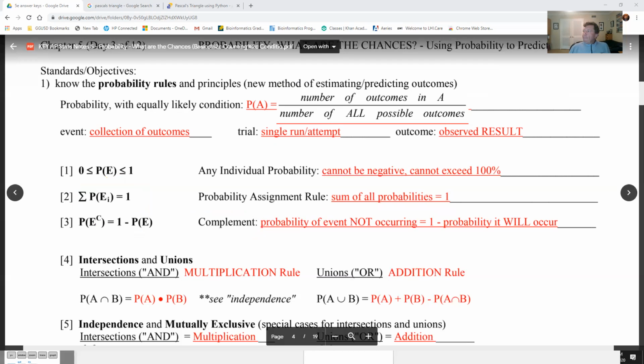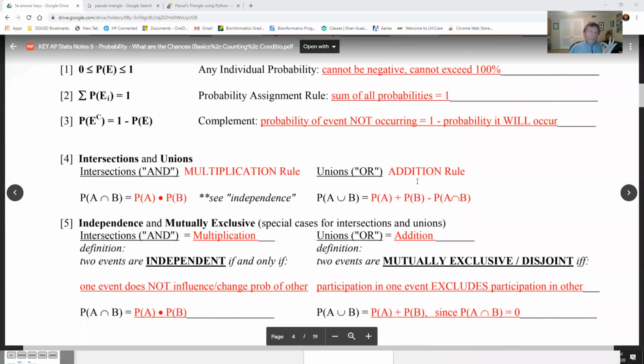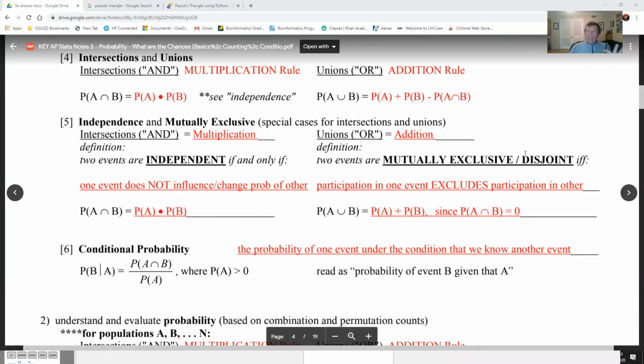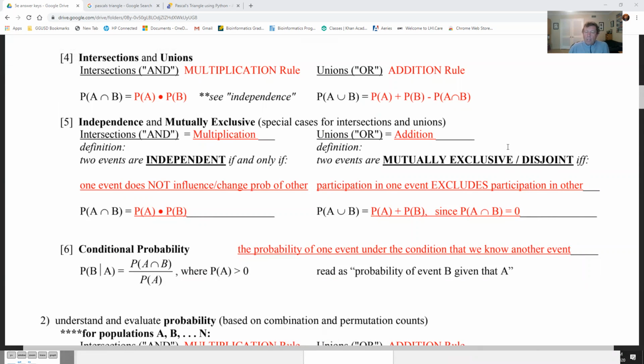Now, there are 3 very, very key phrases in probability. And believe it or not, in this particular day, I'm going to introduce these, but we're not going to do them a whole lot today. I'm setting it up for future days because I'm still going to be working on combinations and permutations today. But I want to introduce a few concepts so you see it more than once. You'll see it today. We'll get away from it a little bit, and then it'll come back in subsequent days. But at least you'll have seen it a couple times. And I'm going to do some examples on the screen here while we do this, okay?